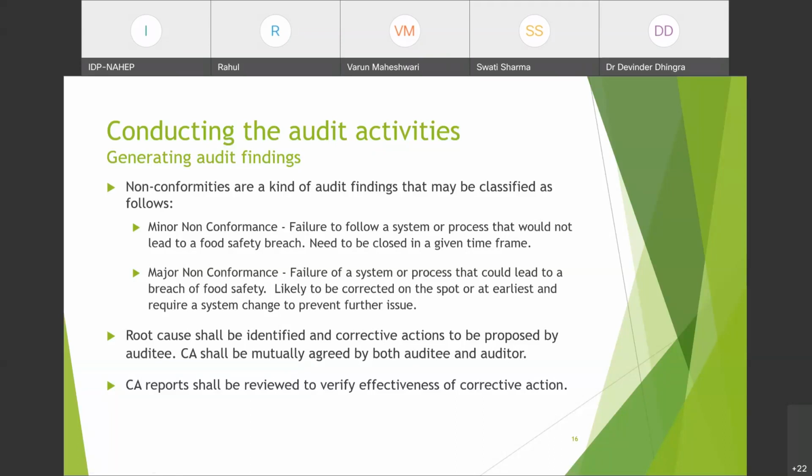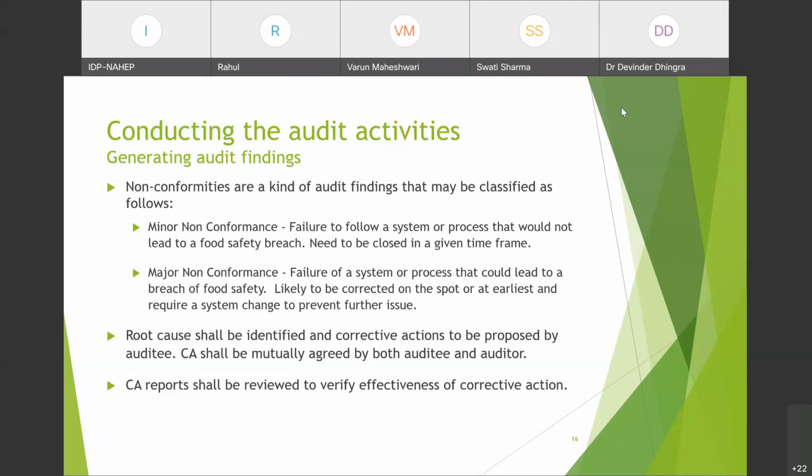Corrective action shall be mutually agreed by both auditee and auditor. Corrective action reports shall be reviewed to verify effectiveness of corrective action. Is that okay?